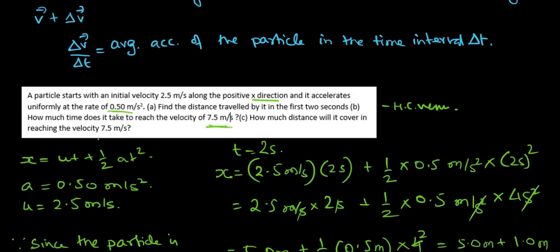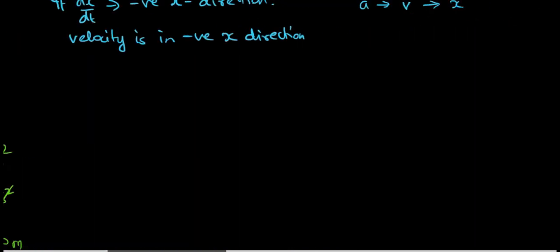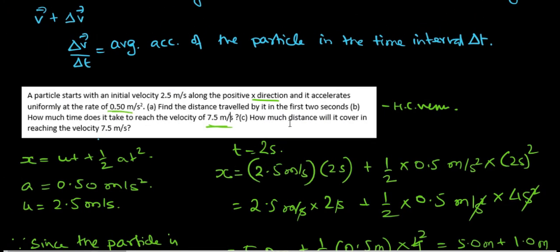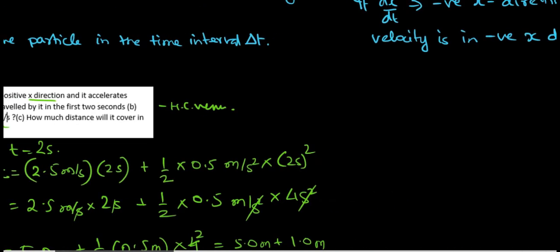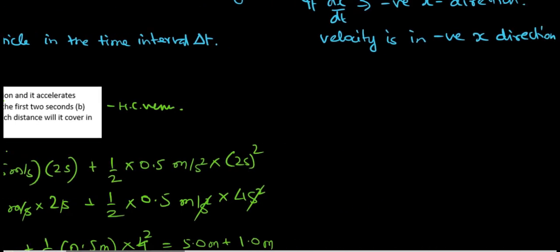What else do we have to calculate here? How much distance will it cover in reaching the velocity of 7.5 meter per second? Here we are going to apply v square is equal to u square plus 2as.